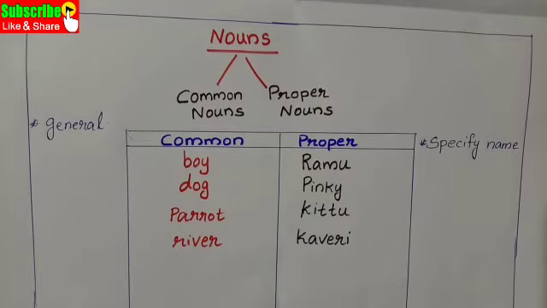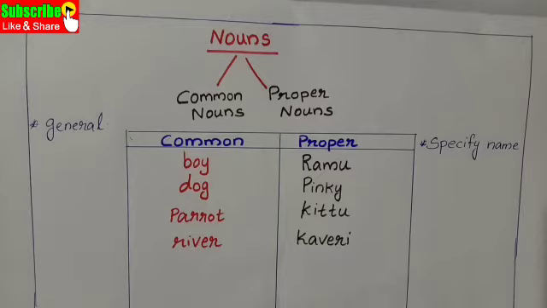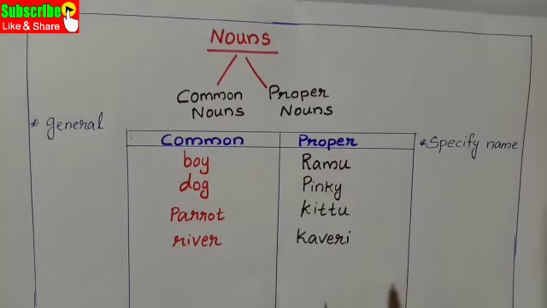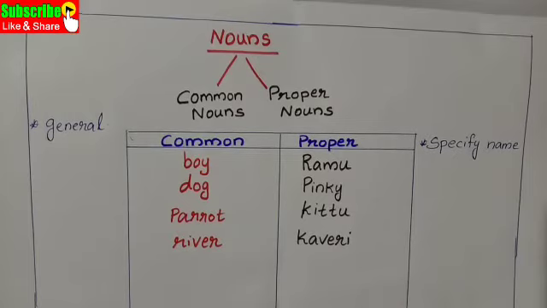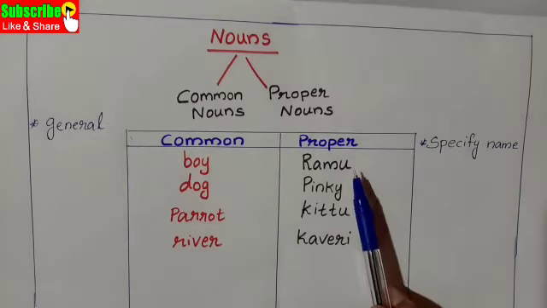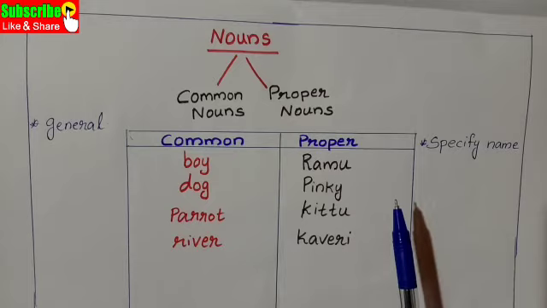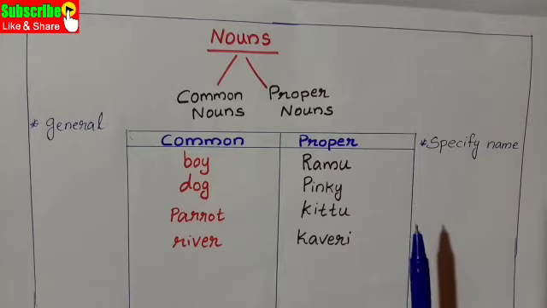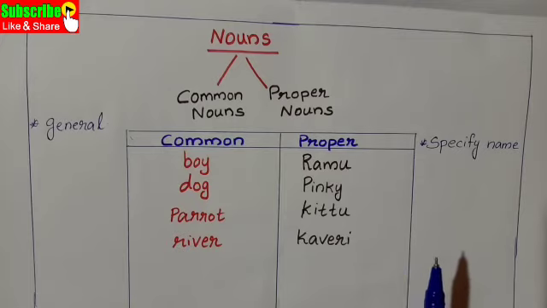we use a capital letter only at the beginning of a sentence. But in the case of proper nouns, we always capitalize. That means all these are names, all these are specified names. So, we should use a capital letter, the first letter capital, for writing the names.